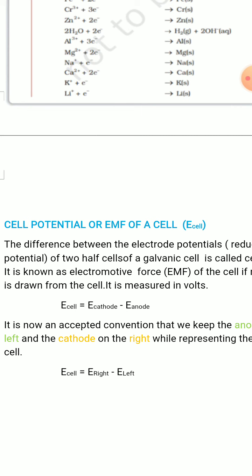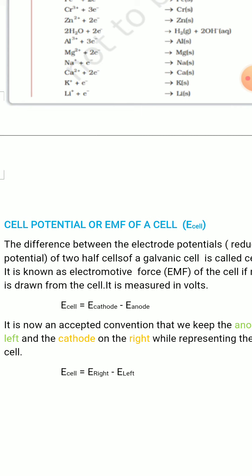In some books, it is written as E cell is equal to E cathode plus E anode, where E anode means oxidation potential. But as I have given E cathode minus E anode, here E cathode is always the reduction potential. If I give a positive sign between E cathode and E anode, then E anode is taken as oxidation potential.